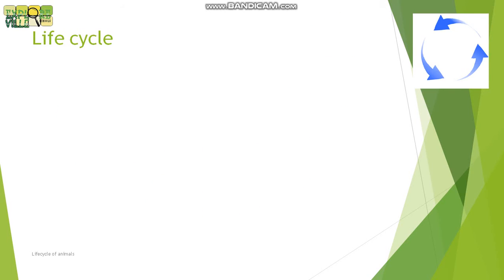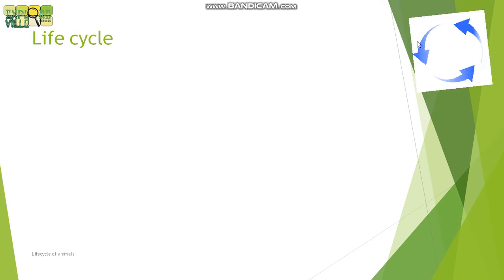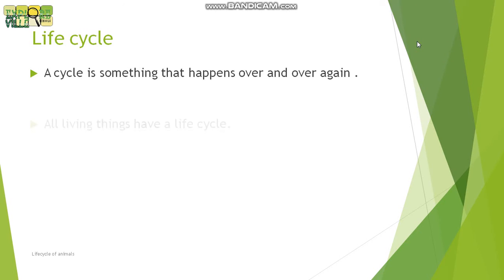So what is life cycle? Look at this picture here. Okay, a cycle is something that happens over and over again. ऐसी चीज़ जो बार बार हो. All living things have a life cycle.